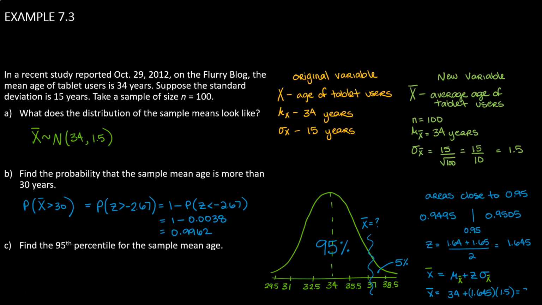and that comes out to be 36.5. So 36.5 years is the 95th percentile. And that basically means that someone who is 36.5 years old in this study is older than 95% of the other members in the same study.